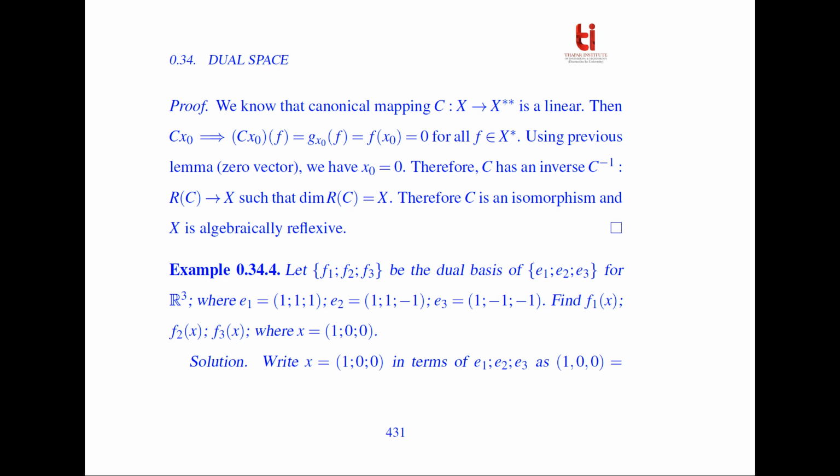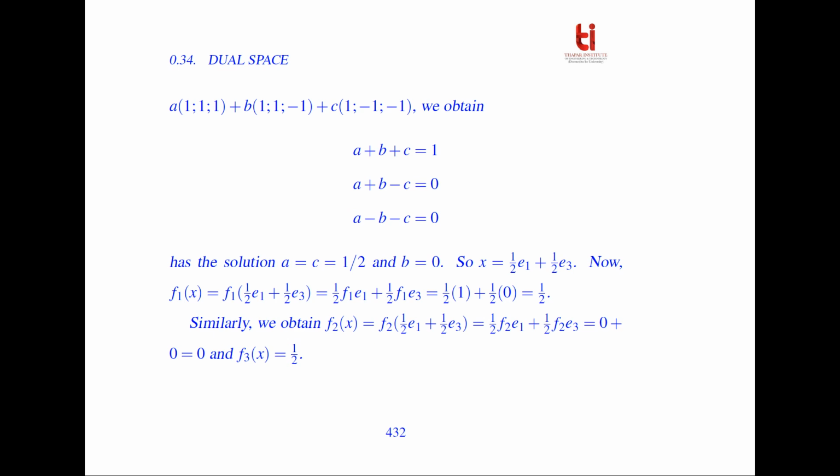So let f_1, f_2 and f_3 be the dual basis of e_1, e_2, e_3 for R cube, where e_1 is equal to (1, 1, 1), e_2 is equal to (1, 1, minus 1), and e_3 is equal to (1, minus 1, minus 1). So we have to find the value of f_1(x), f_2(x) and f_3(x), where x is equal to (1, 0, 0). So first of all, we have to write this x in terms of e_1, e_2 and e_3. So we can write (1, 0, 0) is equal to a times e_1 plus b times e_2 plus c times e_3.